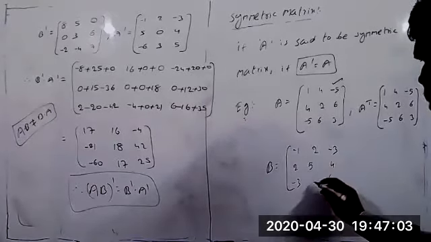This is what we call a symmetric matrix. Suppose you will find the value of B transpose now. So B transpose equal to minus 1, 2, minus 3, minus 3, 2, 5, 4, and minus 3, 4, 6. So we got the same matrix. B transpose equal to B. Then B is called a symmetric matrix.